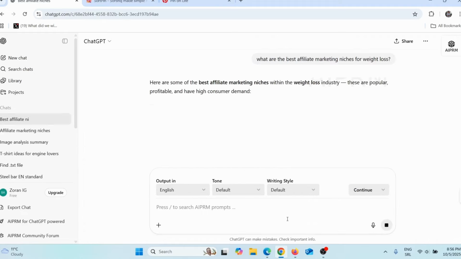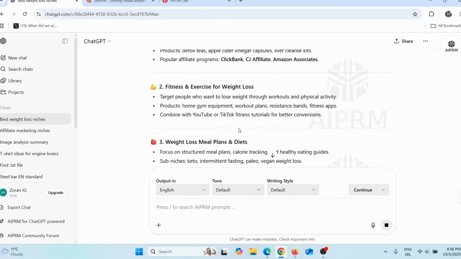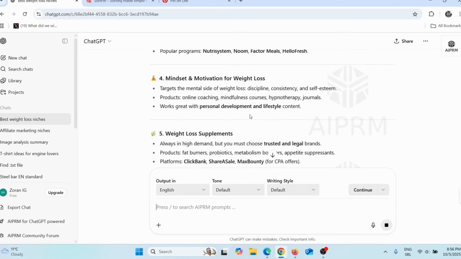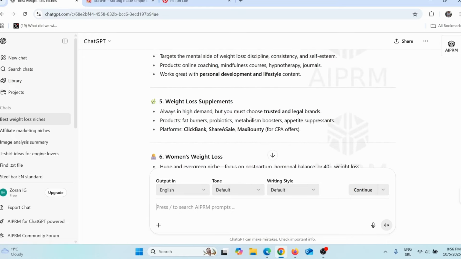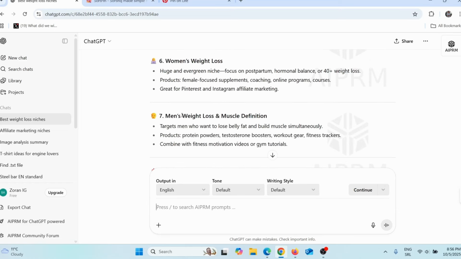And now ChatGPT will give you a list of weight loss niches. Here you can see natural weight loss and detox. Here you can see fitness exercise for weight loss. And here you can see they are even suggesting you some sub niches. So you can niche down. And you can even ask ChatGPT to give you more niches, sub-niches in this particular niche, for example.